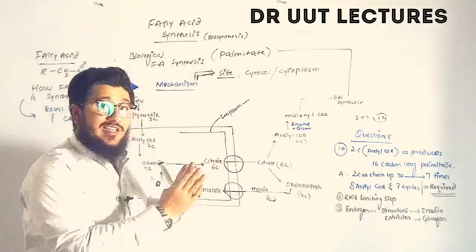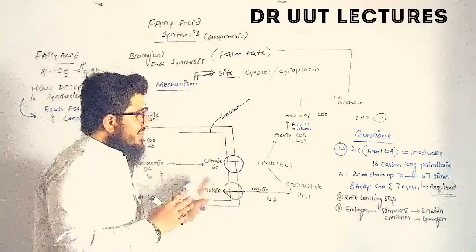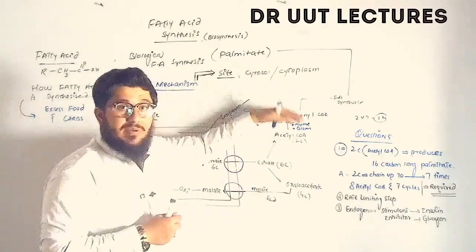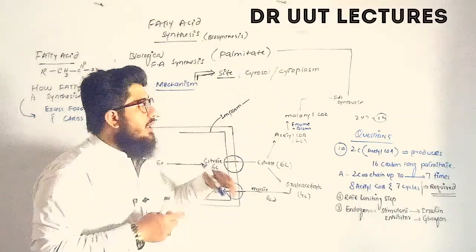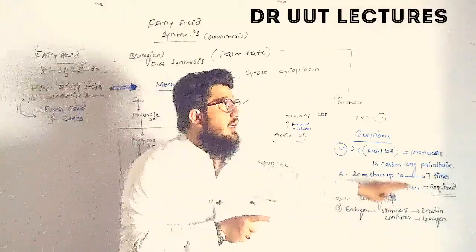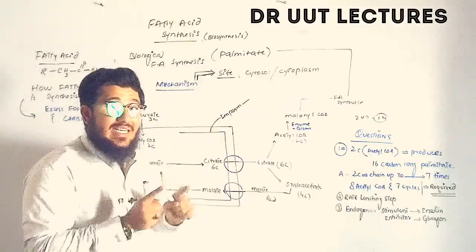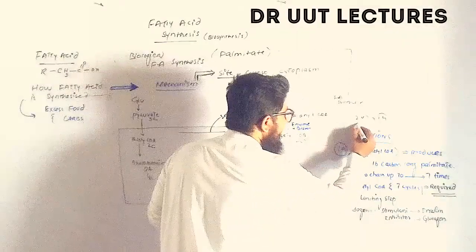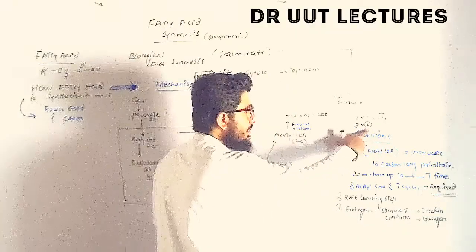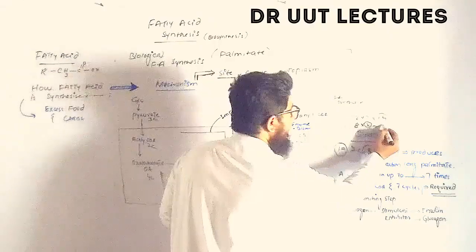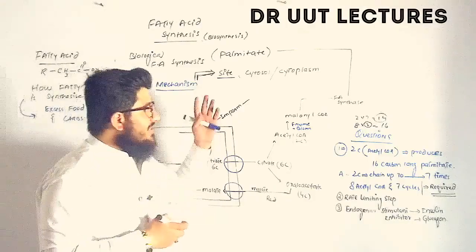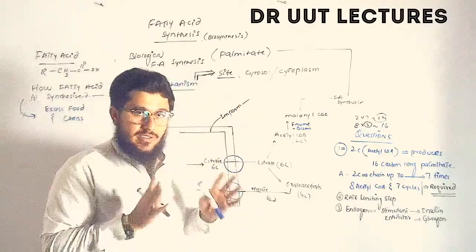Guys, it will chain 7 times. So here we have one available, and 7 times again it will come, meaning 7 cyclic processes will take place. One is already available and provided, and 7 more will come. You can say 8 acetyl-CoA and 7 cycles are required to produce this palmitate. 8 acetyl-CoA, 8 multiplied by 2, because acetyl-CoA is a 2 carbon compound. When you multiply 8 with 2, you will get the 16 carbon long fatty acid palmitate. So like this our palmitate is produced. I think it is easy now to understand.